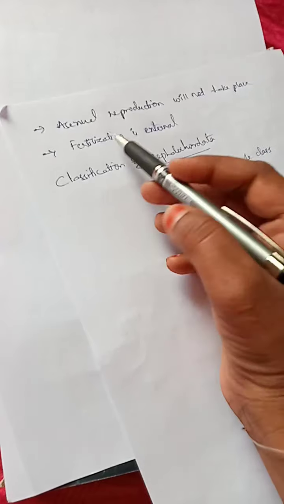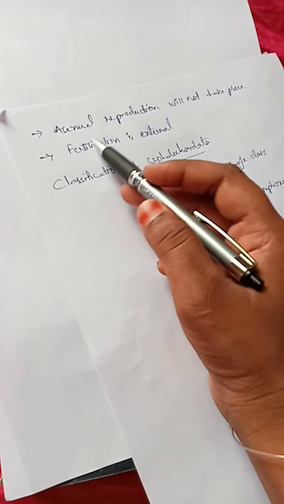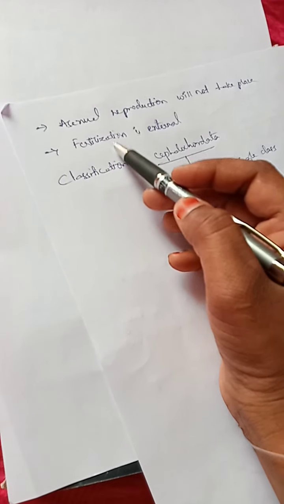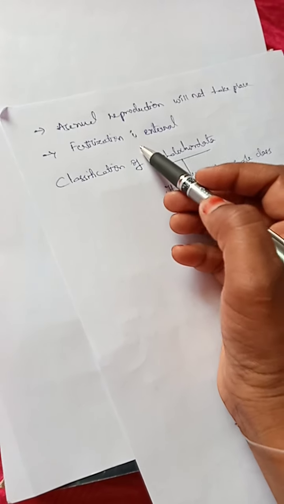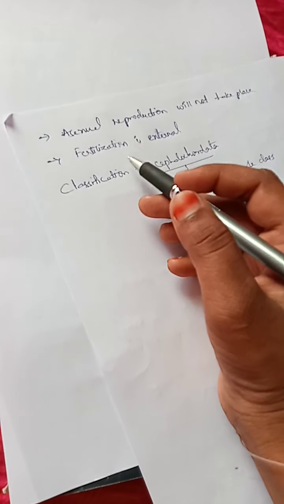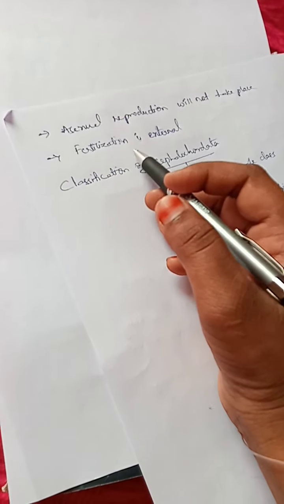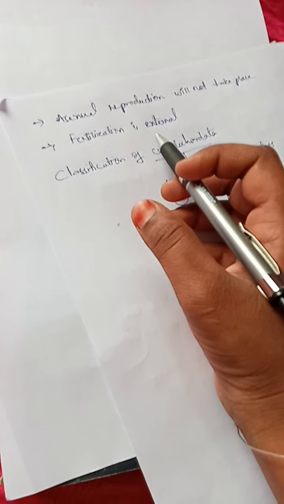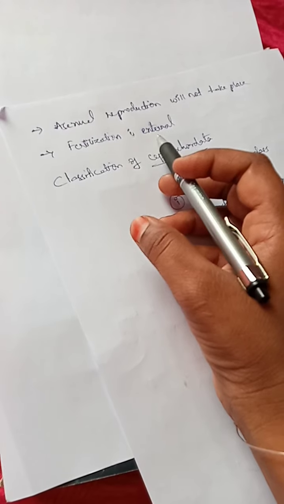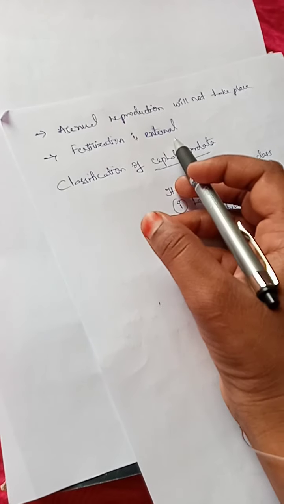So what about fertilization? Fertilization is the fusion of male and female gametes. This fusion takes place externally, that means outside of the body. If fusion of male and female gametes takes place inside the body, we say internal fertilization. If it takes place outside the body, we say fertilization is external.